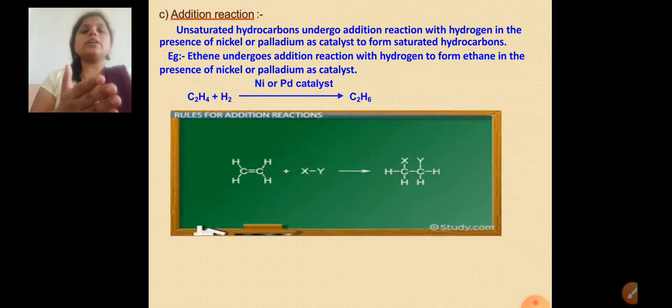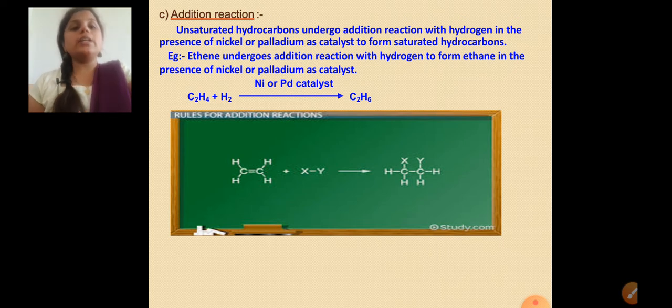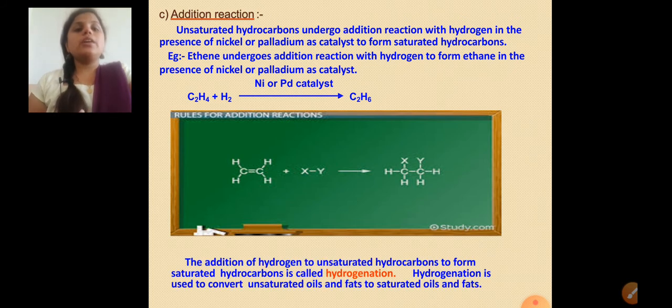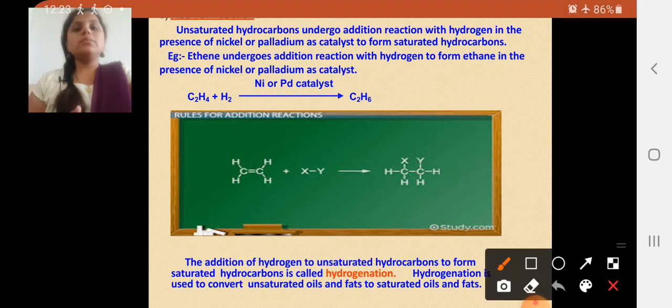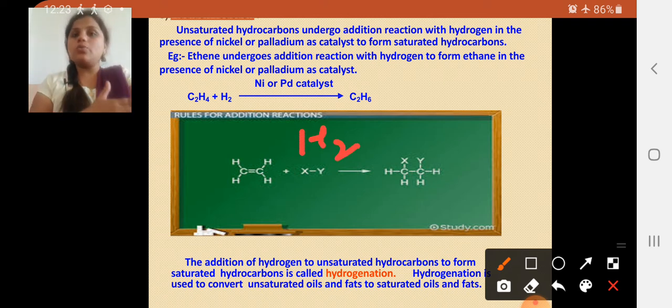You can take this carbon chain and see how it is formed. First it was the C double bond C, an unsaturated hydrocarbon containing hydrogen atoms. When we add H2, you can consider it as XY, H2, a hydrogen molecule.